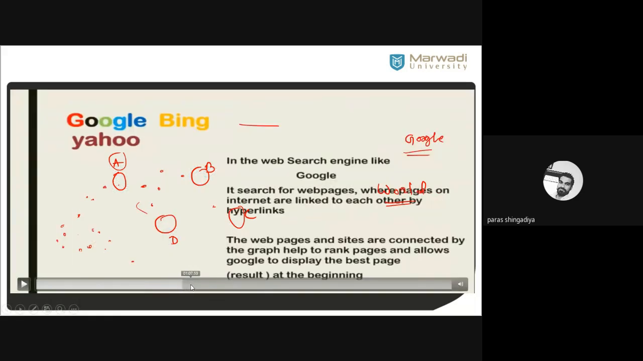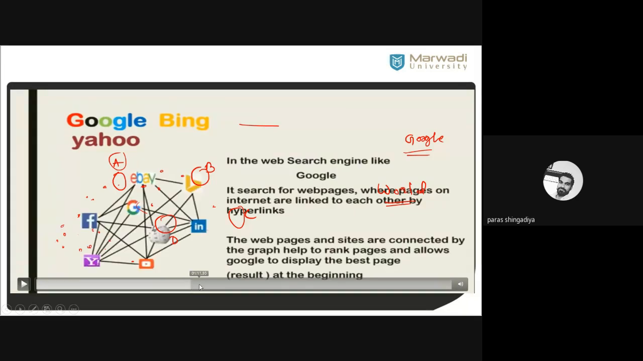Then the second one, in Google, that we discussed, is the PageRank algorithm. That is one algorithm. By using the concept of matrix theory, we can develop the PageRank algorithm. In a web search engine like Google, it searches for web pages on the internet that are linked to each other. That we discuss in this.